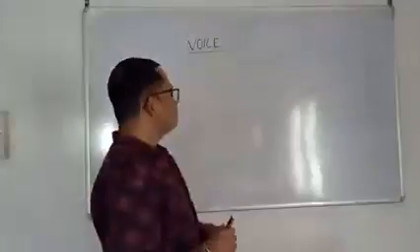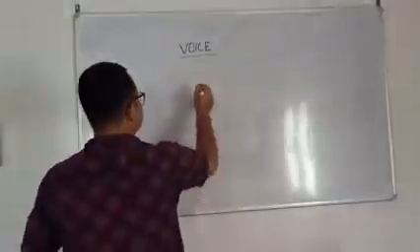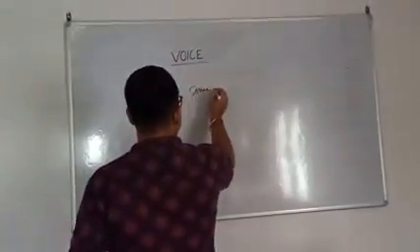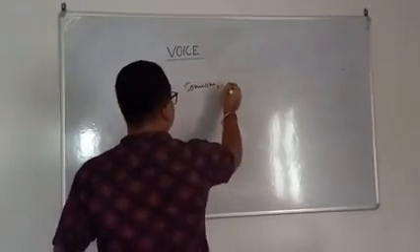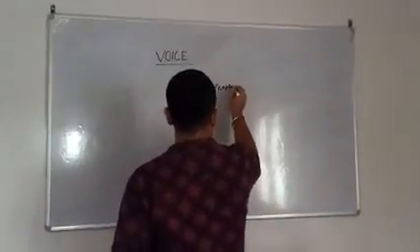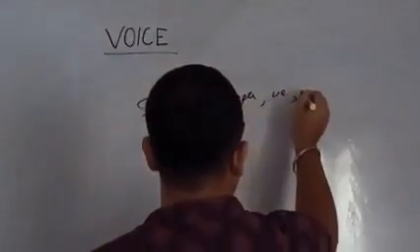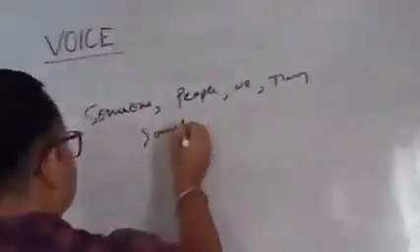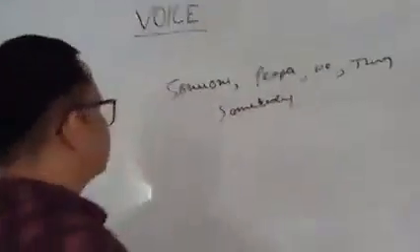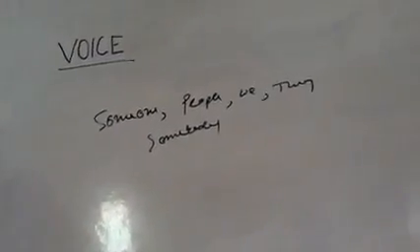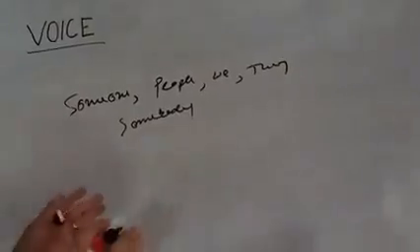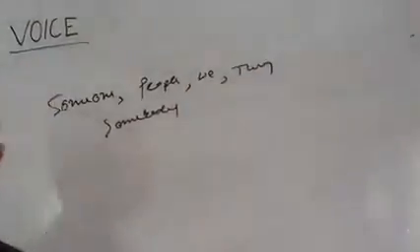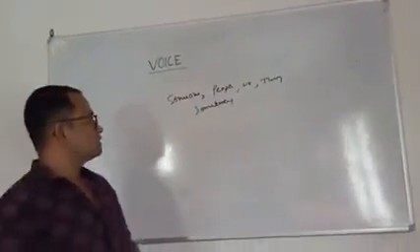So in such situations, we have to take subjects like someone, people, we, they. So such subjects we can take when we change the voice from passive to active.